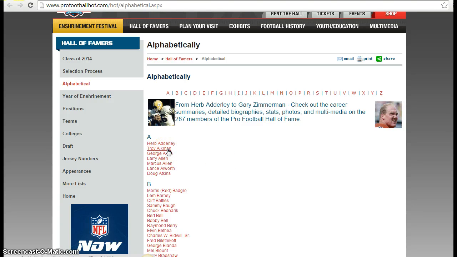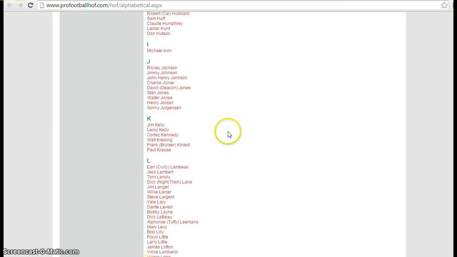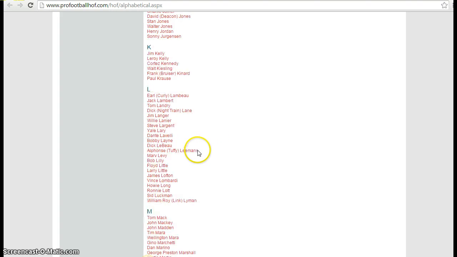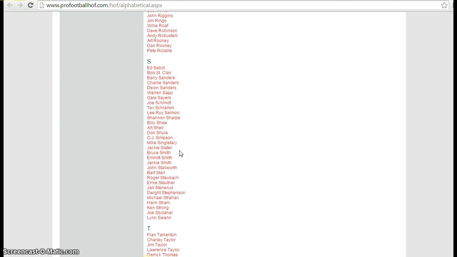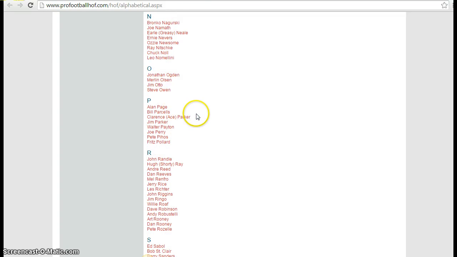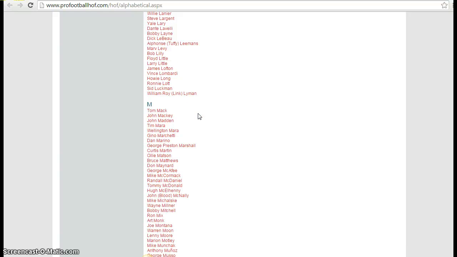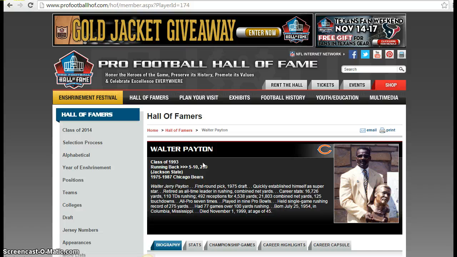Maybe I picked Troy Aikman because my dad was a Cowboys fan and I've heard about Troy Aikman before. Maybe you go down and try to find somebody with your same name. All right, there's no Kevins there. Let's see if there's any Smooths. There's no Smooths, so okay, can't do that. So, just do a little research and then pick a guy. I like Walter Payton. We'll pick Walter Payton. I picked Walter Payton just because I've heard of him before. I watched him as a kid. That's my reasoning behind picking him. So it doesn't have to be a fancy reason.